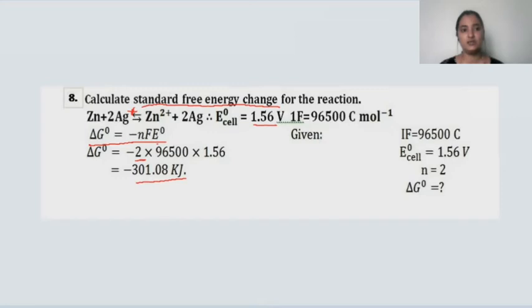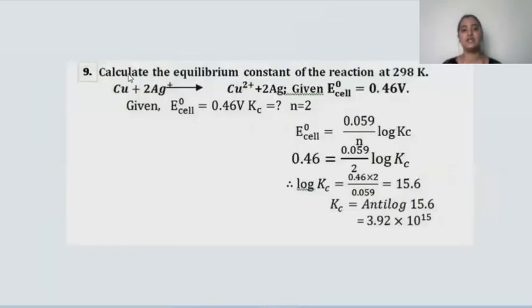Now, children, let us move towards the next question. The next question is regarding calculating the equilibrium constant. Calculate the equilibrium constant for the reaction. They are asking us to calculate the equilibrium constant for this reaction, and that reaction is taking place at 298 Kelvin.